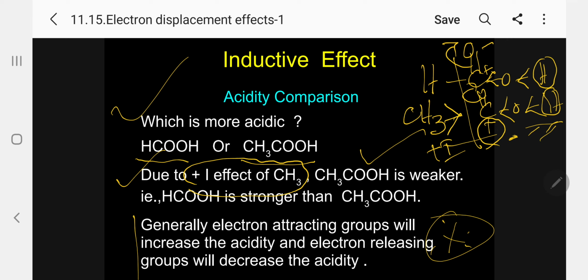Please note, my dear students, this is very, very important. Generally, electron attracting group will increase the acidity and the electron releasing group will decrease the acidity. Please follow. Electron attracting group will increase the acidity. Here the electron releasing group, here methyl, will decrease the acidity. So acidity comparison can be done by inductive effect.